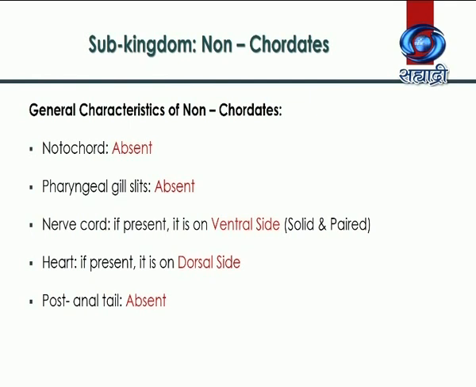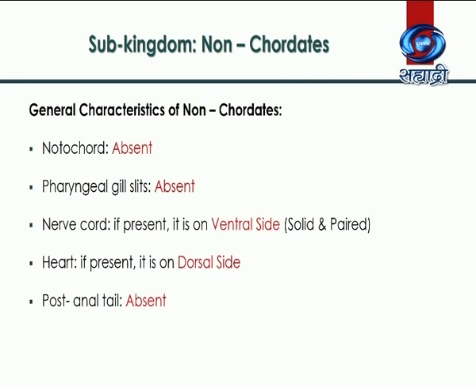Here, the term ventral has been derived from the Latin word venter, which means stomach. That means the surface refers to lower side, and in case of humans, it is front side. Heart, if present, it is dorsal in position.